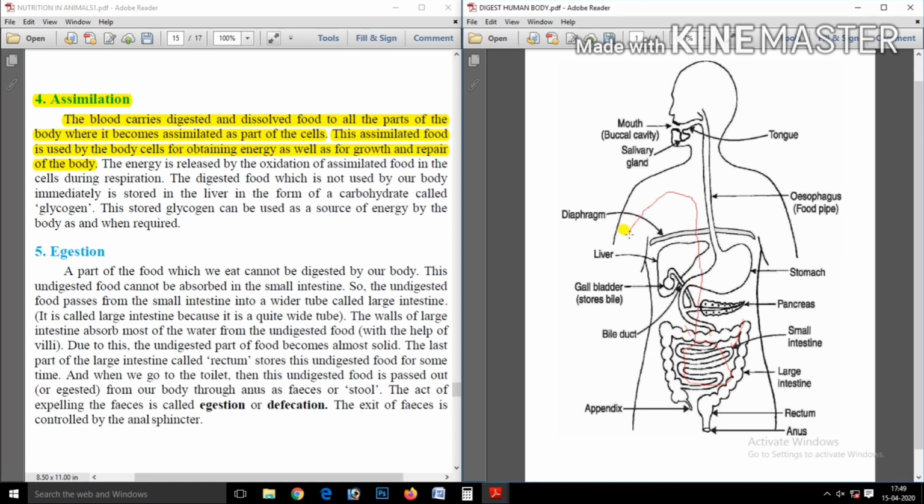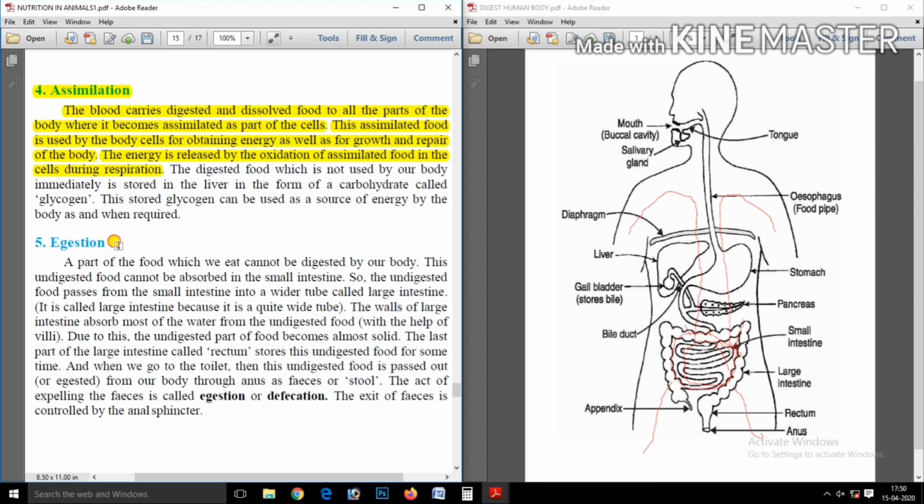See here, foods are passing into the whole body. And after that, energy is produced by respiration, and this energy is used for our growth and other things.